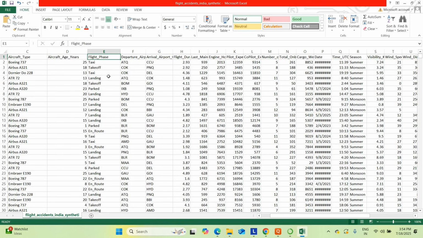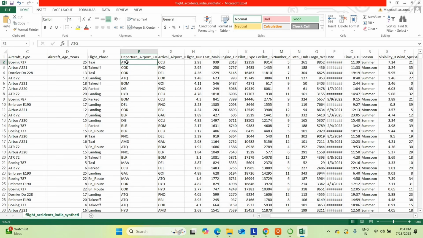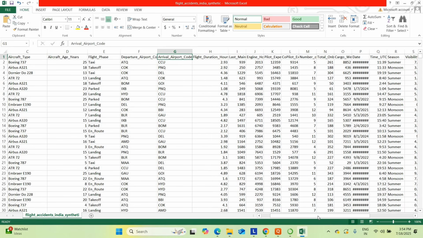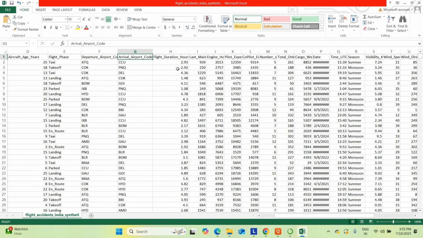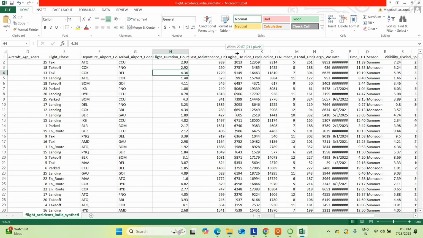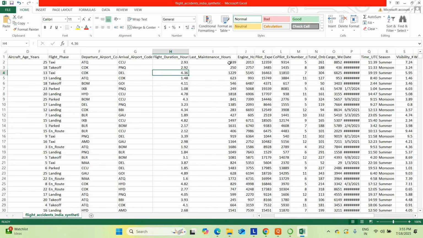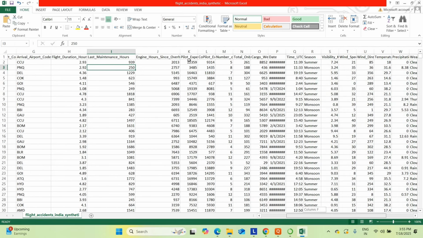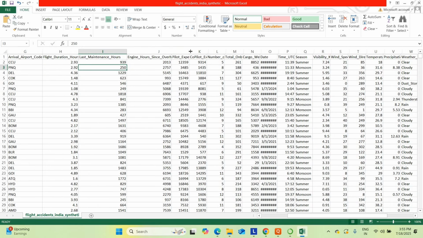It's en route. So what is the pace of that? Departure airport code: this is a particular code for the airport, Chennai, Kolkata, like that. Then arrival airport code. Flight duration: what's the journey time? 2.93 hours, 2.92 hours, 4.3 hours. What are the last maintenance hours? 939, 250 hours. Then engine hours since the last overhaul.